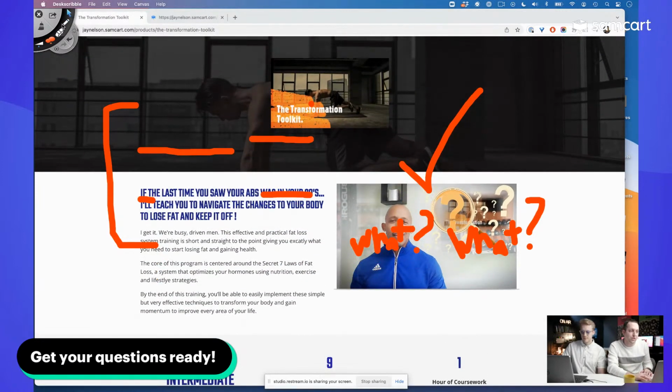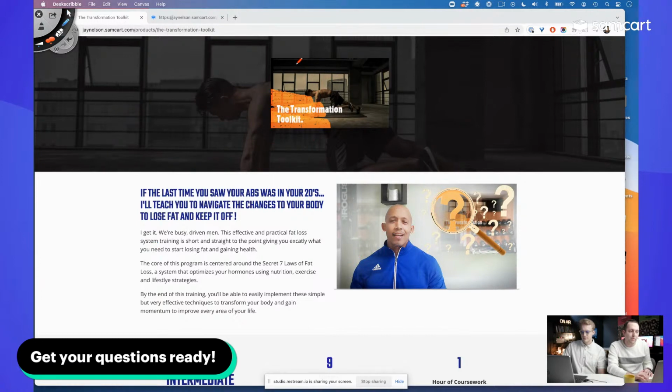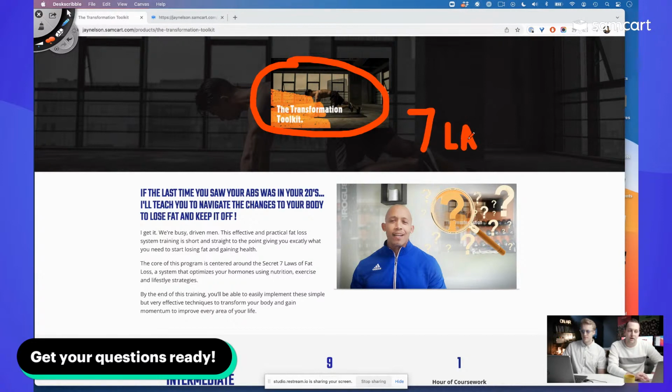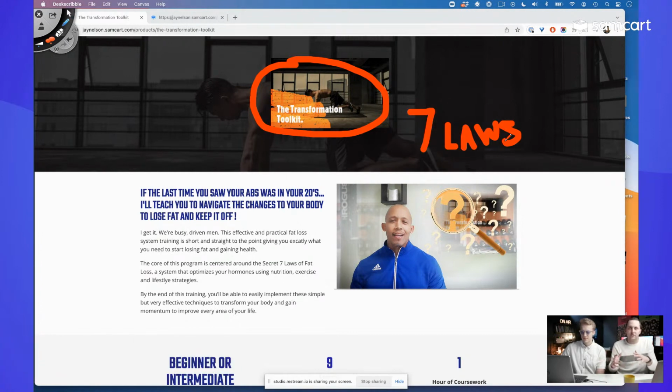So stick with the name here, right? The name of what you're selling is the Transformational Toolkit. We've already introduced it. And what is the Transformational Toolkit? Well, it's my system for yada, yada, yada, and it's built on top of what everyone knows are the 7 laws of fat loss. You're lending to this idea that everyone knows the 7 laws of fat loss. I built the Transformation Toolkit not to go against those things. Other programs stink because they go against the 7 laws, and I'm building on top of the 7 laws, right?